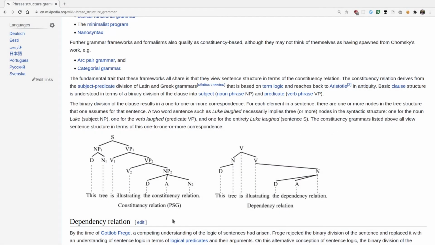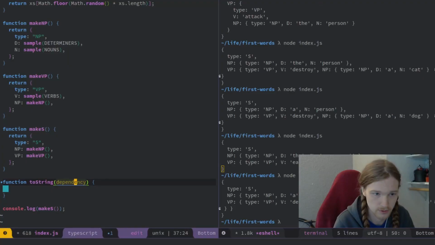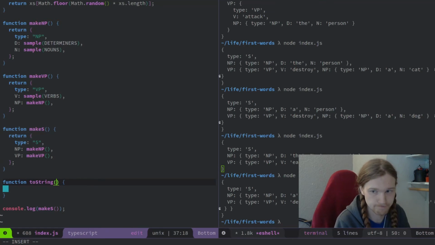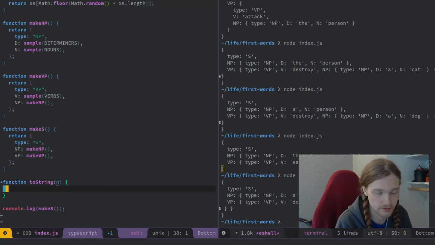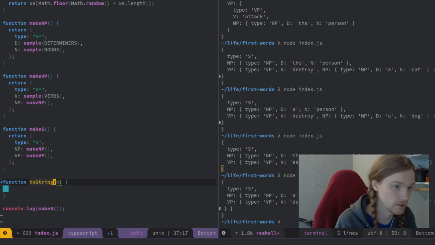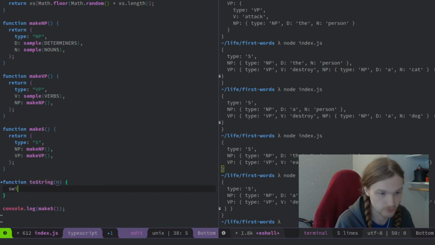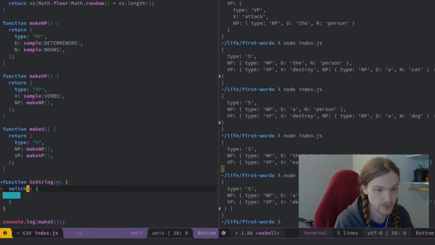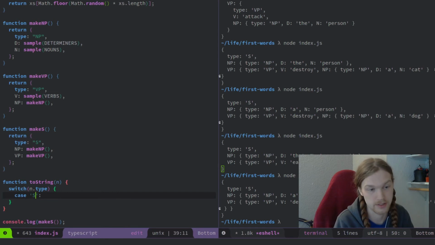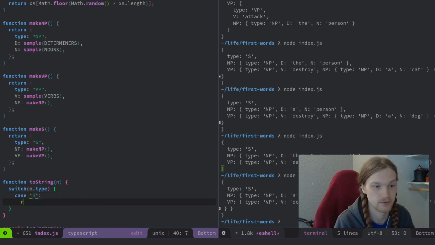Here they, for shorthand, called it a PSG. I don't know what PSG stands for, but maybe we could just call it n. n would be short for node, so the node of a tree. If we had a switch statement, the node of the tree would have a type. So if we gave it this S object, it would find the type S on it, and then we could make a case for that S type.